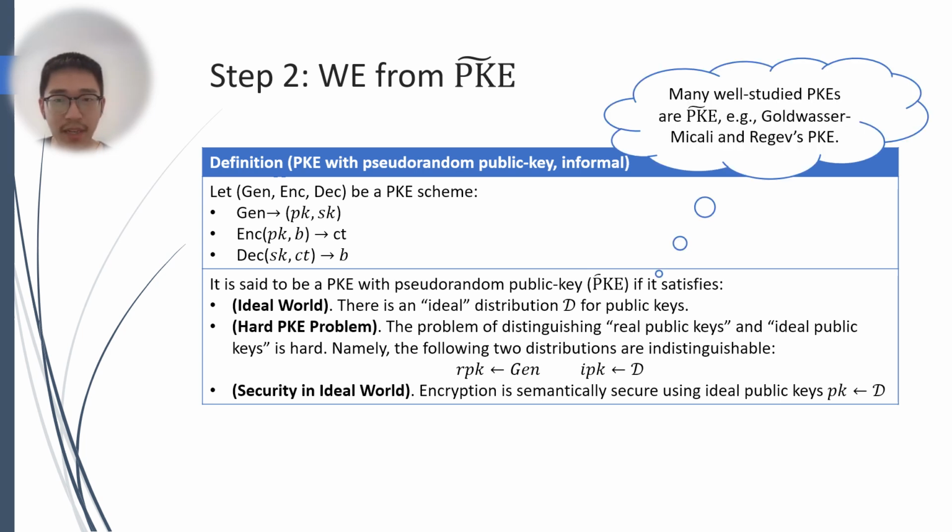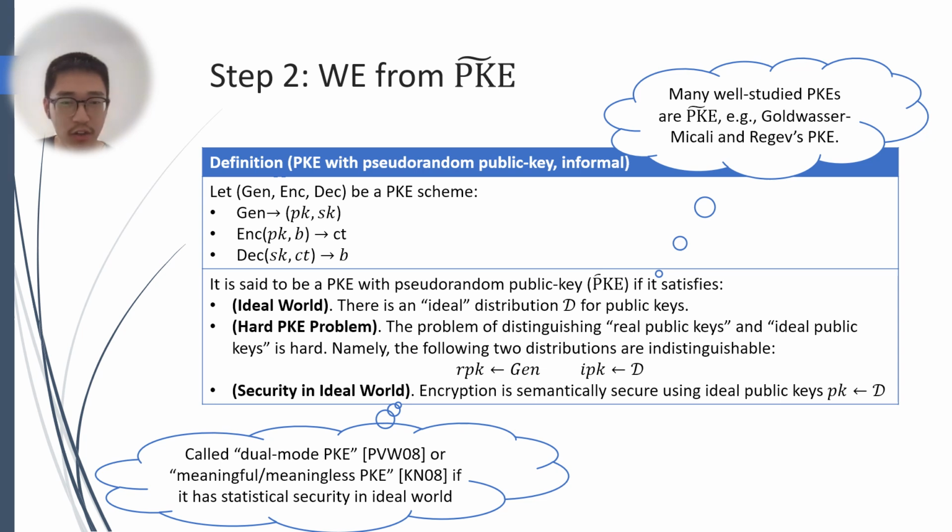We note that many well-known PKE schemes are plausibly PKE with pseudo-random public keys. For example, Goldwasser-Micali and Regev PKE are naturally PKE with pseudo-random public keys. And if you look at their proofs, they actually first prove that it is a PKE with pseudo-random public key and then derive that it is a standard PKE.